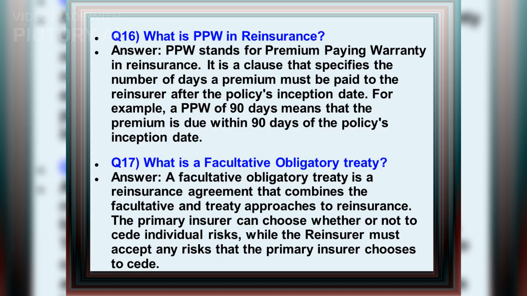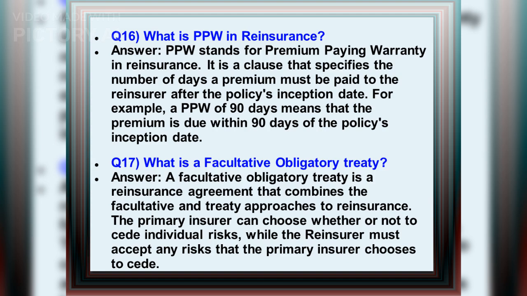Q16. What is PPW in reinsurance? Answer: PPW stands for Premium Paying Warranty in reinsurance. It is a clause that specifies the number of days a premium must be paid to the reinsurer after the policy's inception date. For example, a PPW of 90 days means that the premium is due within 90 days of the policy's inception date.